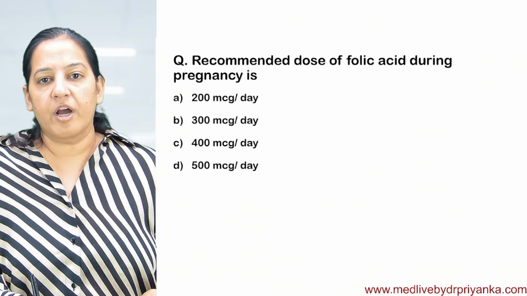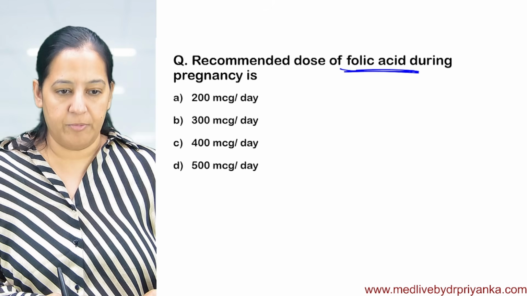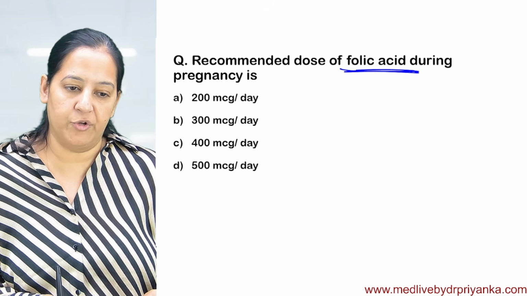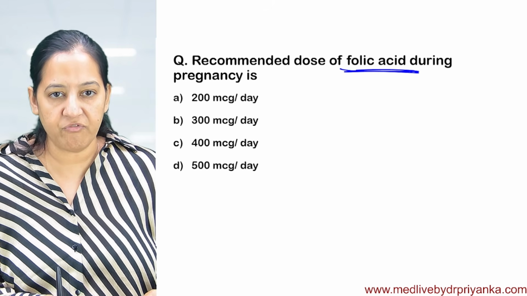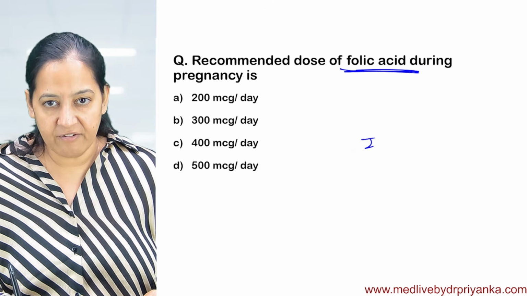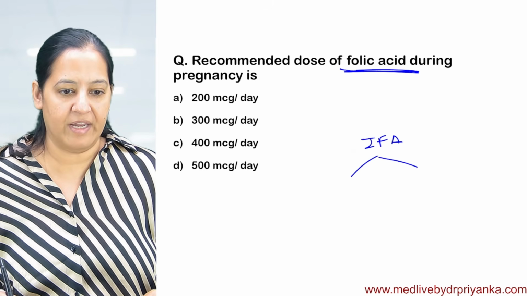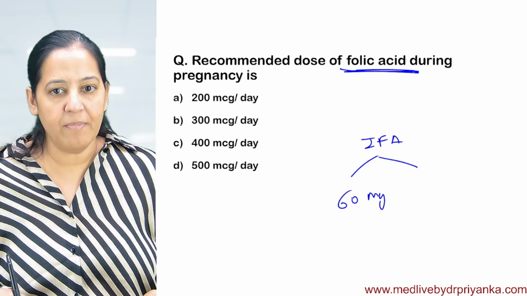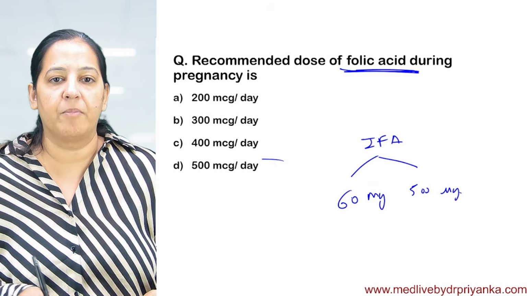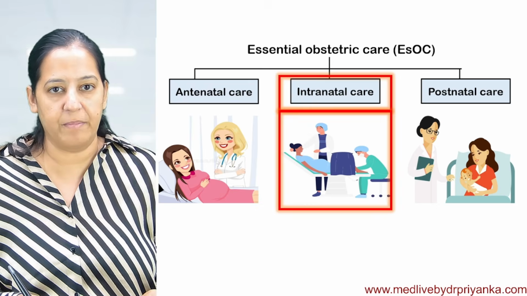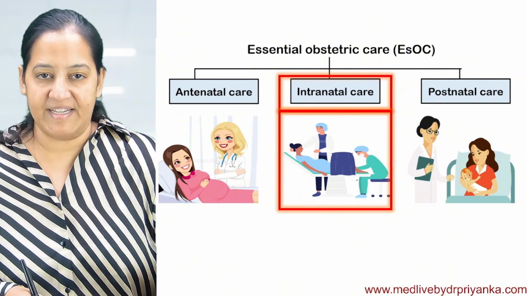Now, the recommended dose of folic acid during pregnancy. How much folic acid is required during pregnancy? The iron folic acid tablet contains 60 milligram of iron and 500 microgram of folic acid. So the correct answer is 500 microgram of folic acid. We are done with antenatal care.